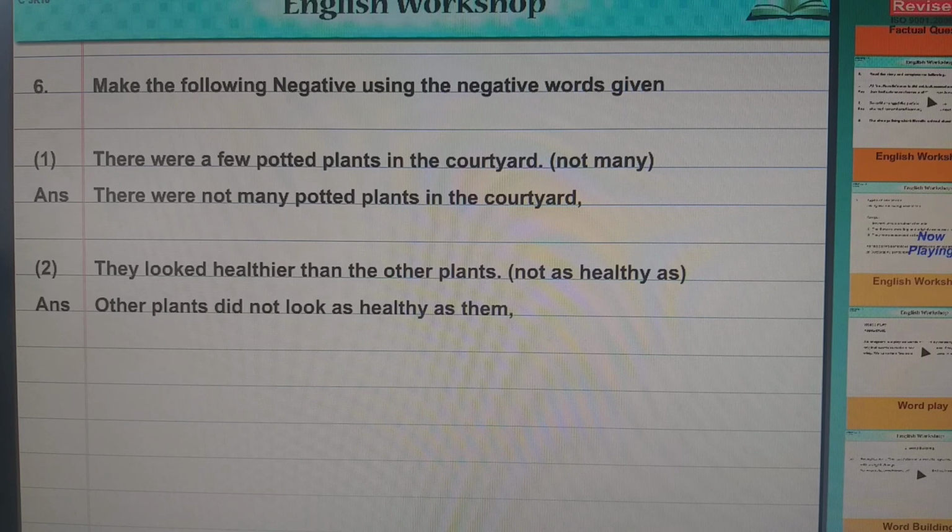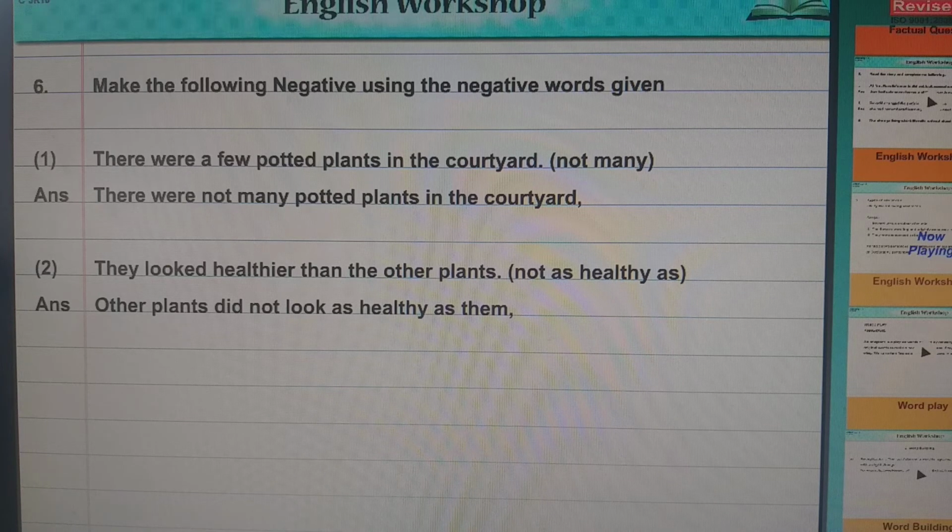Let me slow it up. Okay, they looked healthier than the other plants. So you have to use not as healthy as. So other plants did not look as healthy as them. The not as comes, so it's a negative, as healthy as them.